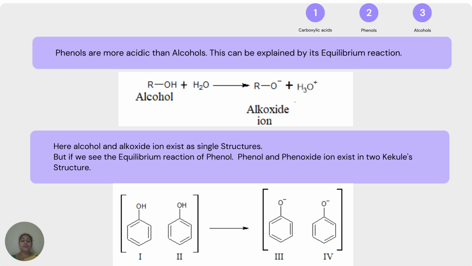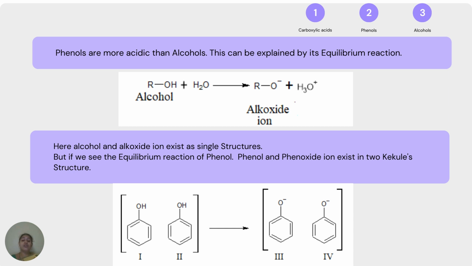into H3O+. Here alcohol and alkoxide exist as single structures, so there is no resonance for both alcohol and alkoxide. That's the reason that even though it will give H+ ion, it will give very little, as it doesn't have any resonance structures for its stabilization. So alcohol is considered a weaker acid than phenol.